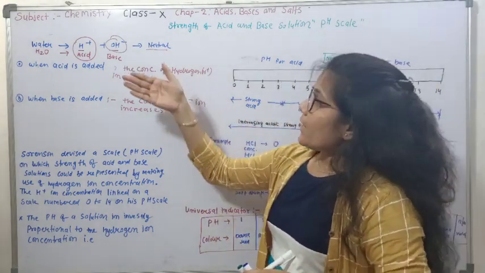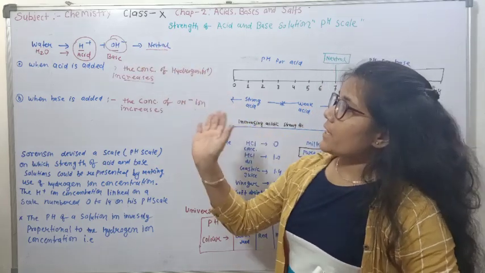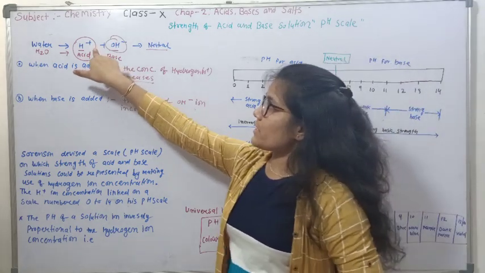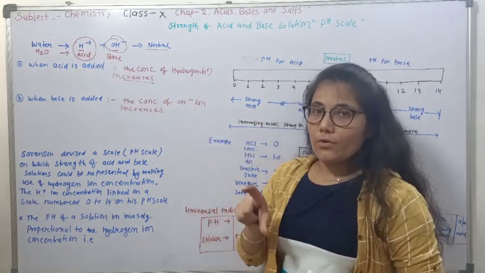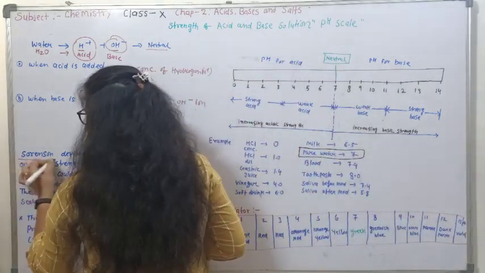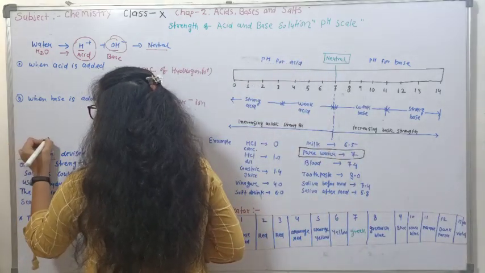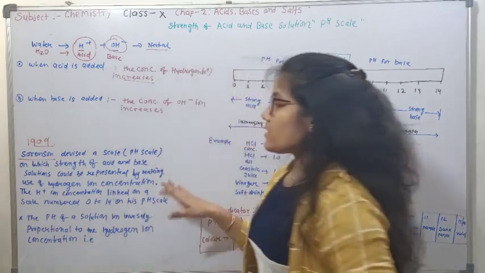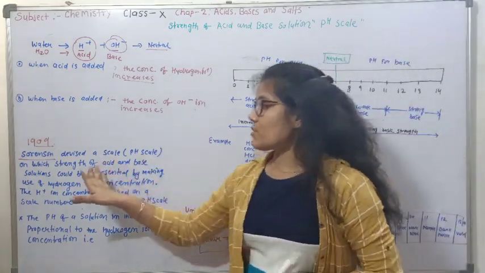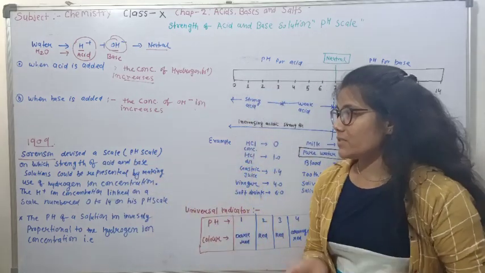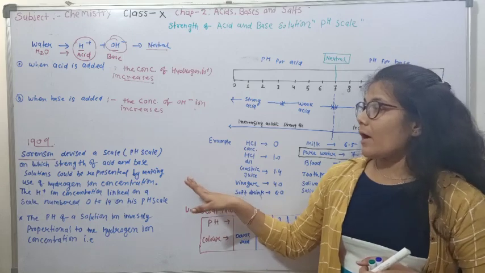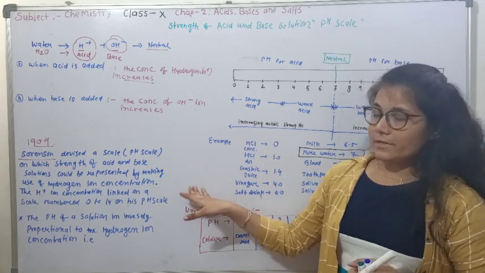So when water is added with acid or base, the concentration of H+ ions varies. It is changed. So in 1909, Sorensen devised a scale called the pH scale, on which the strength of acidic and basic solutions could be represented by measuring hydrogen ion concentration.